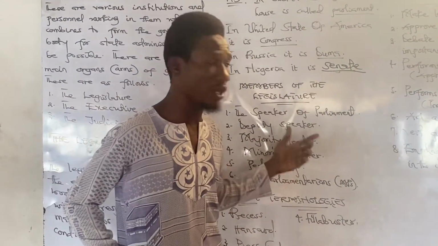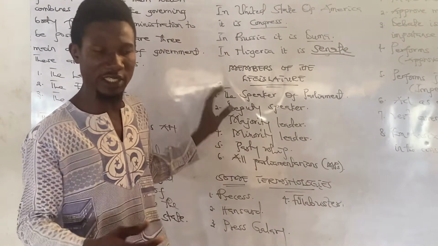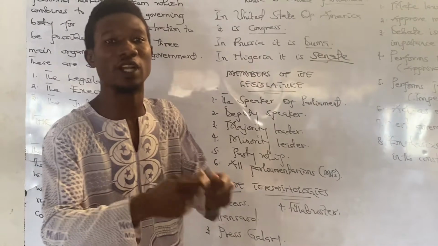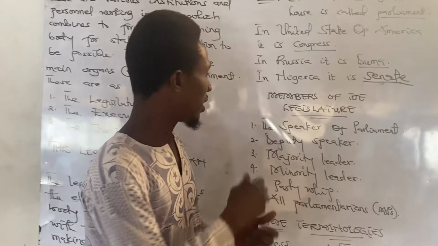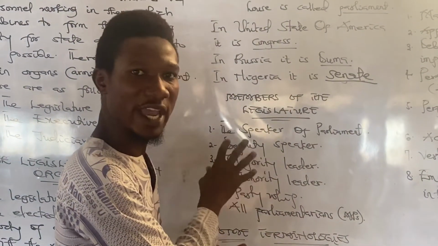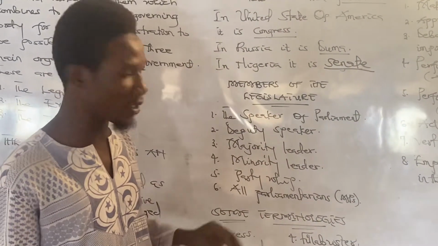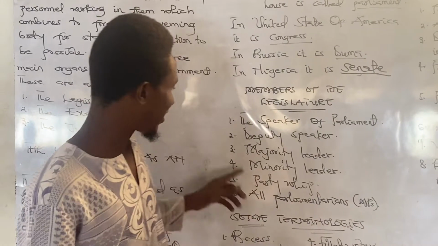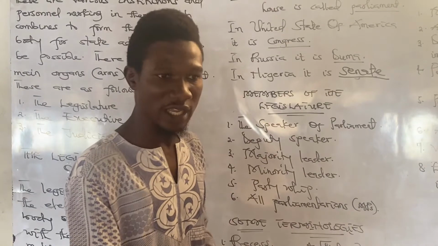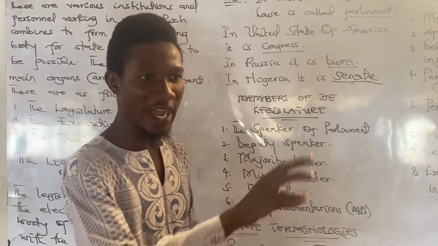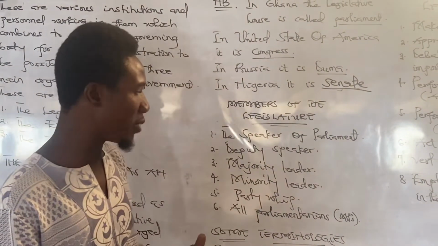Now let's quickly brush through the members of the legislature because it is of a benefit. Someone will ask, who is the head of the legislature? As it will be asked constantly in Wassce government objectives. It is the Speaker of Parliament. So the first is the Speaker of Parliament. Second is the Deputy Speaker. The third is the majority leader. Who is the majority leader? The party that has major seats in parliament. The one that they will choose to be their head is considered as the majority leader. And the party that has minor seats in parliament, their head becomes the minority leader.